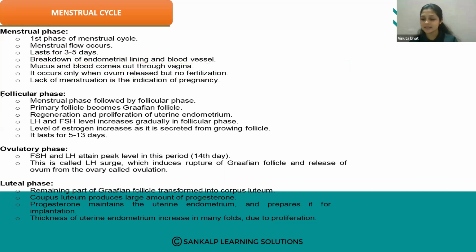The second phase is the follicular phase. So what is the follicular phase? The menstrual phase is followed by the follicular phase. Primary follicles become Graafian follicles. Then there is regeneration and proliferation of the uterine endometrium.